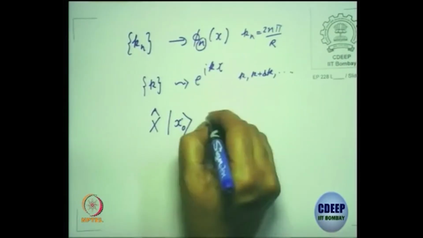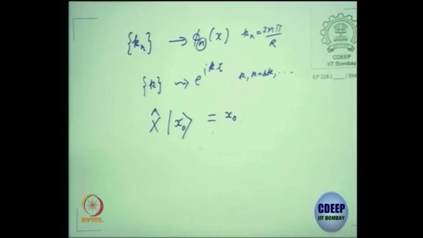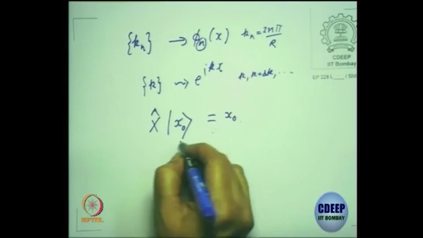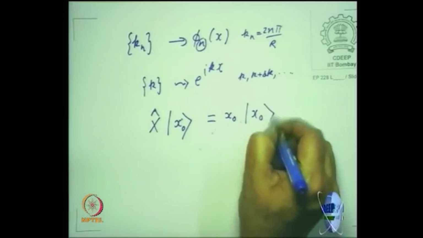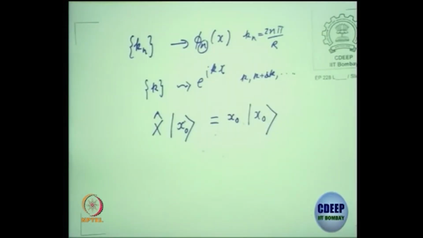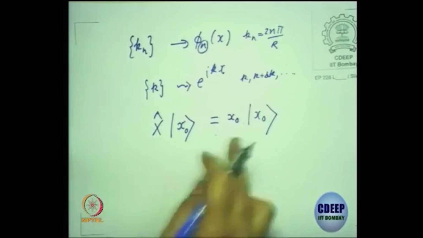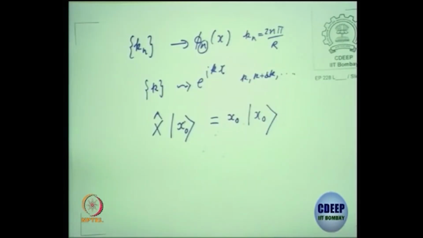What? You will get a position eigenvalue which will give information about that state, x naught. So this is an eigenvalue equation for the position operator with eigenvalue x naught, and ket x naught is what I call an eigenfunction. So the position basis means they are eigenstates of the position operator.